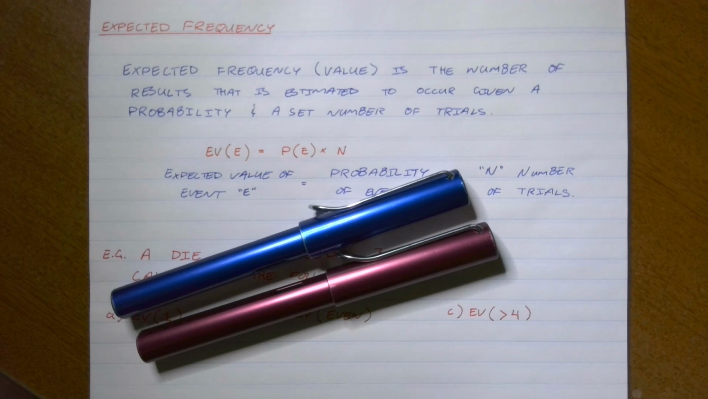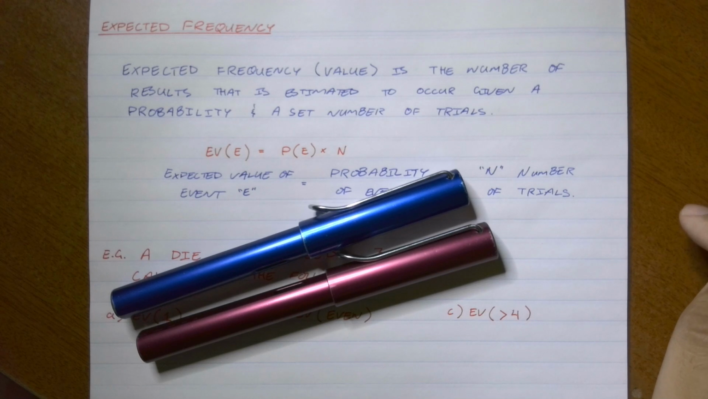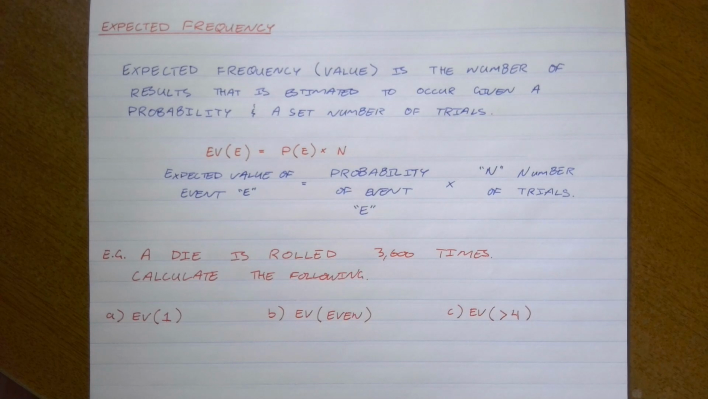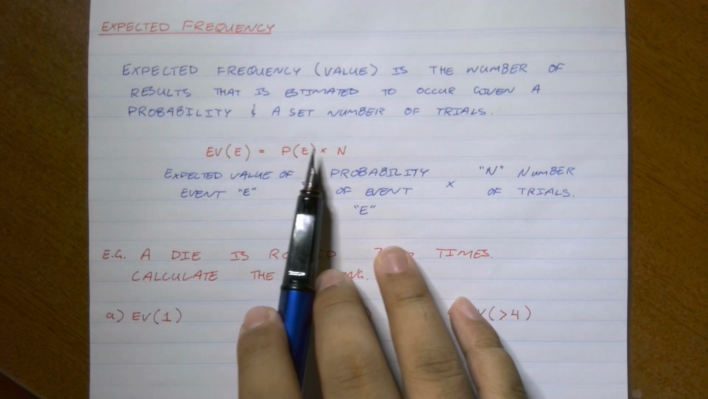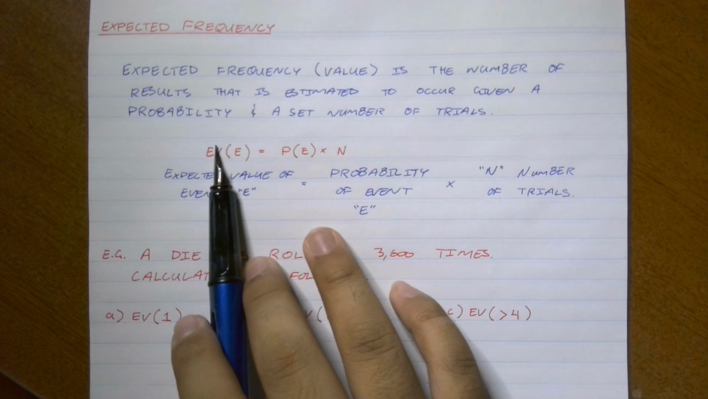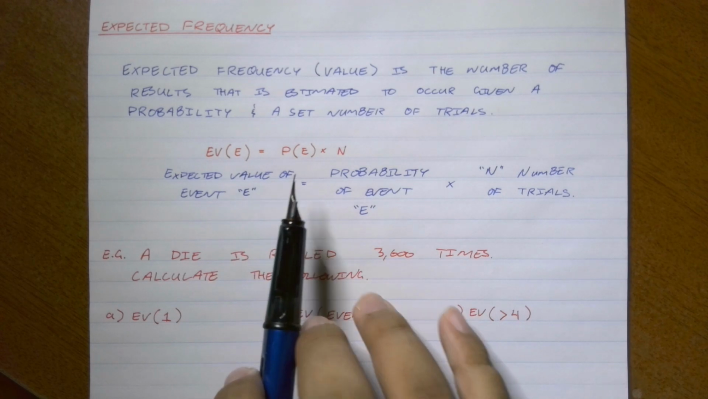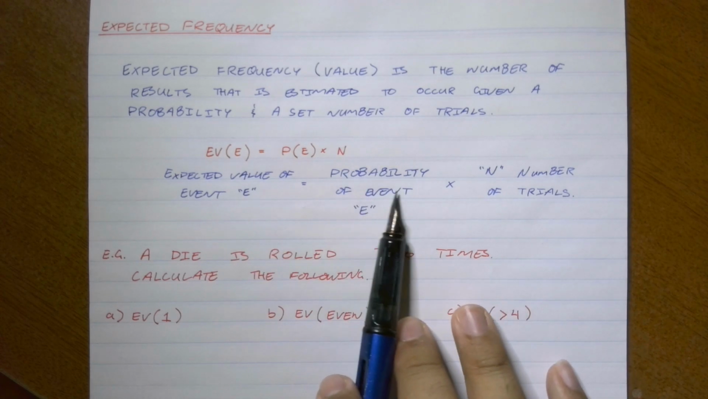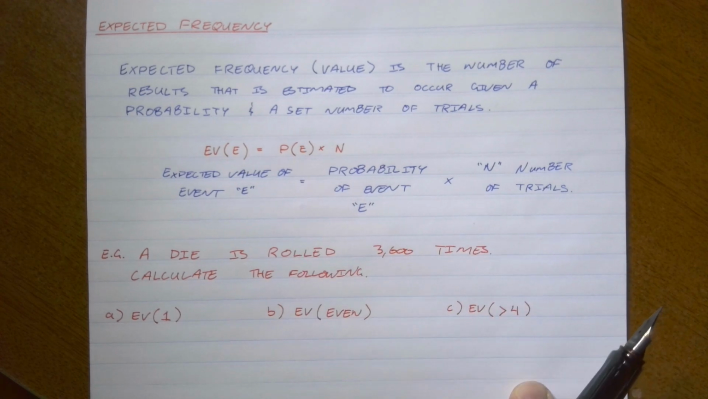The expected frequency, or the expected value as it's sometimes known, is the number of results that is estimated to occur given a probability and a set number of trials. The calculation looks like the following. EV of E is equal to the probability of E times N, where this means the expected value of event E is equal to the probability of event E times N, the number of trials.